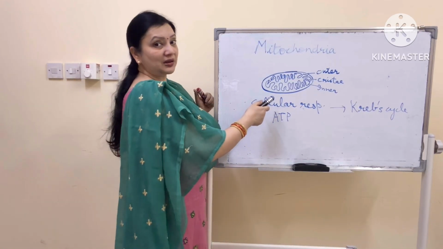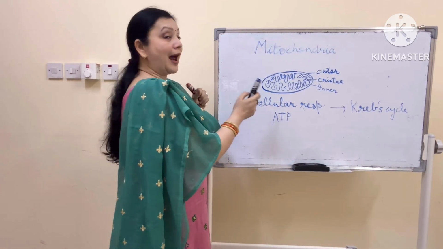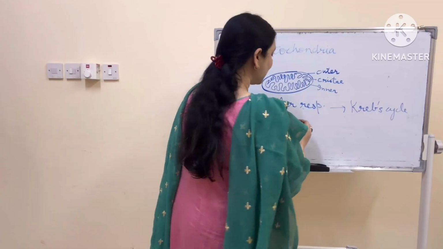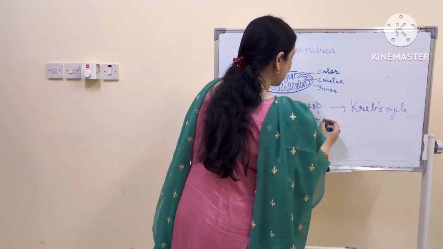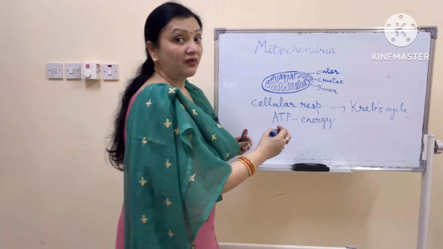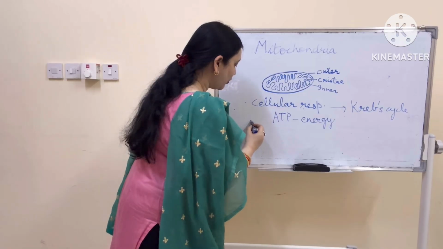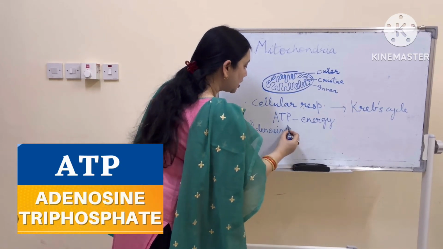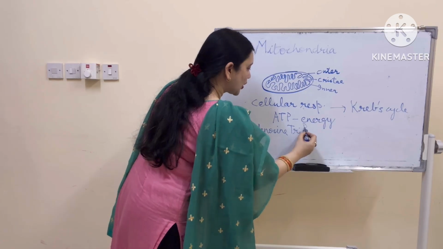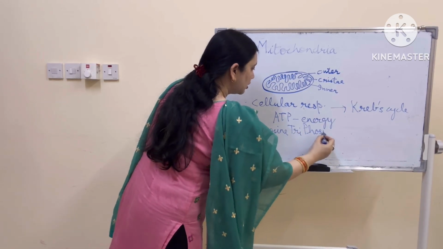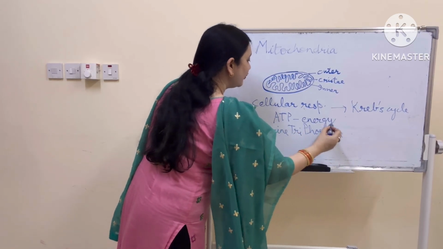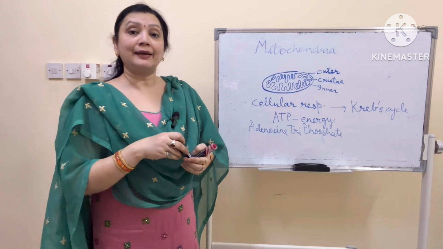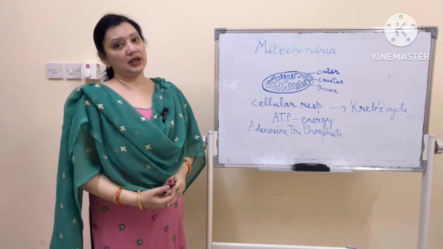And what is produced then? ATP and carbon dioxide. Now this ATP is the energy currency that our body needs, very important, and the full form is adenosine triphosphate. Whatever work we do, we have to spend energy, and that energy is ATP.